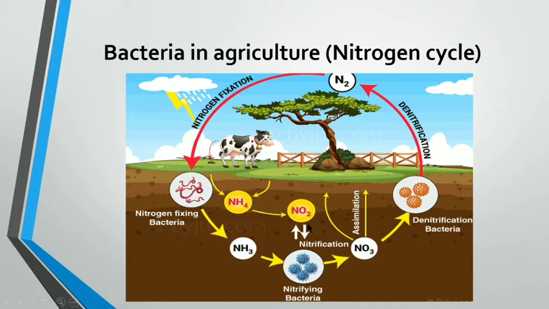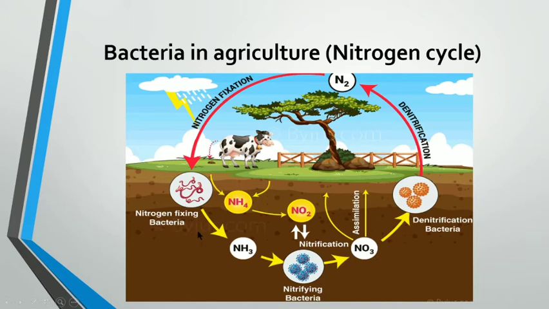So this is nitrification, and in this way plants get the nitrogen. Because you know the nitrogen is available in the atmosphere in abundant amount, but plants cannot use it directly, so they are able to use it with the help of nitrifying bacteria. So this is the first process, nitrification. Then we are going to see the next, that is, nitrogen fixing bacteria.